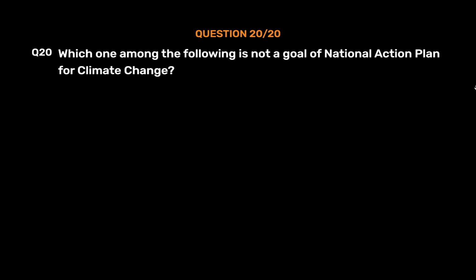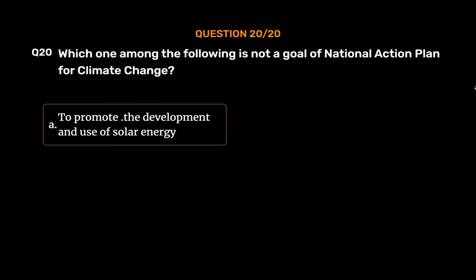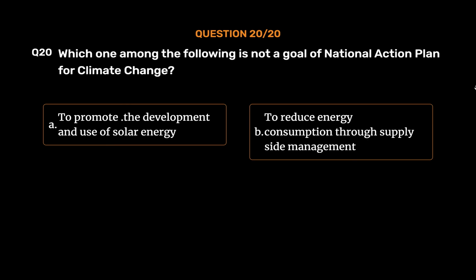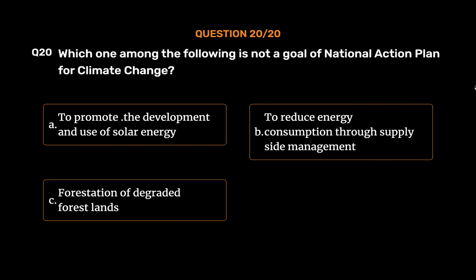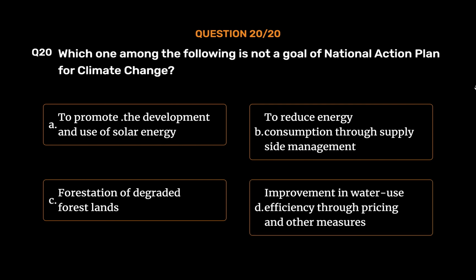Question number 20. Which one among the following is not a goal of National Action Plan for Climate Change? Option A. To promote the development and use of solar energy. Option B. To reduce energy consumption through supply-side management. Option C. Forestation of degraded forest lands. Option D. Improvement in water use efficiency through pricing and other measures. The correct answer is Option B. To reduce energy consumption through supply-side management.